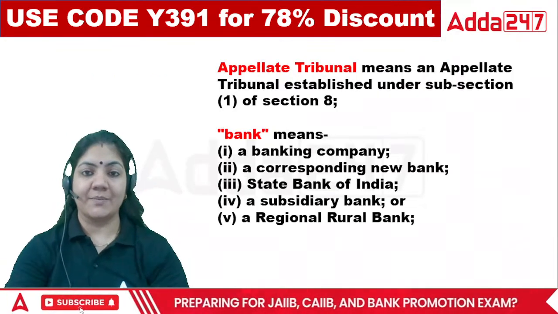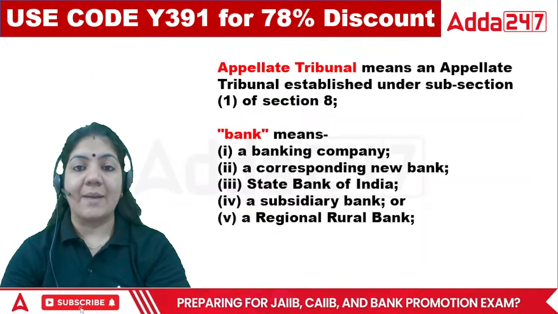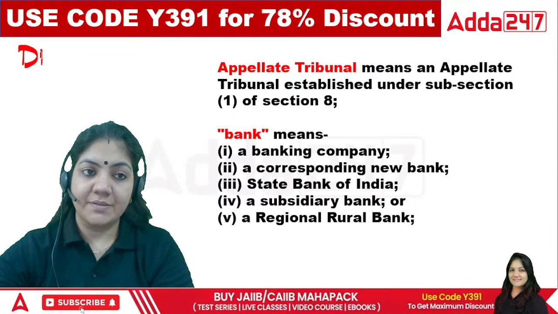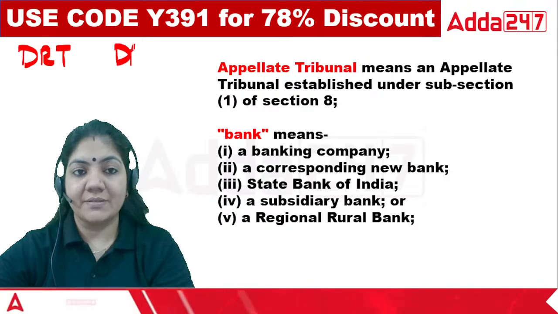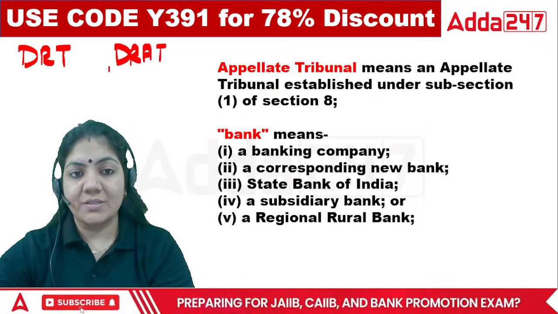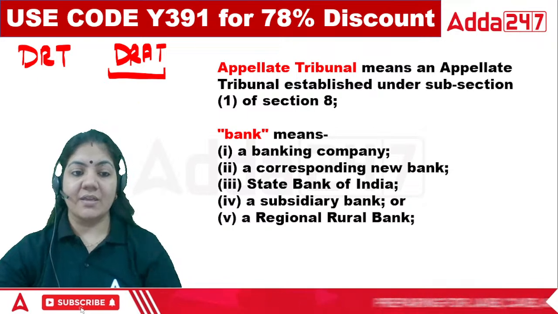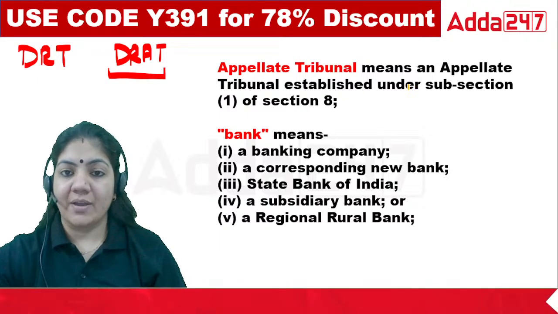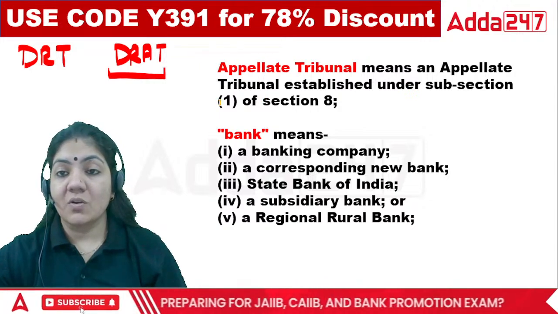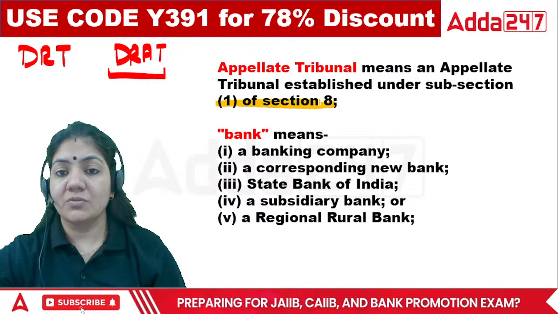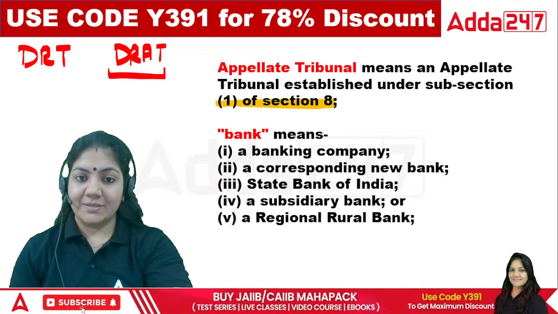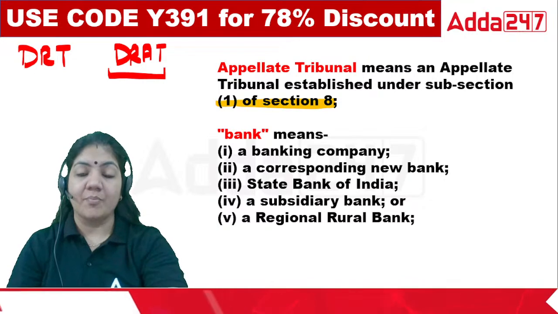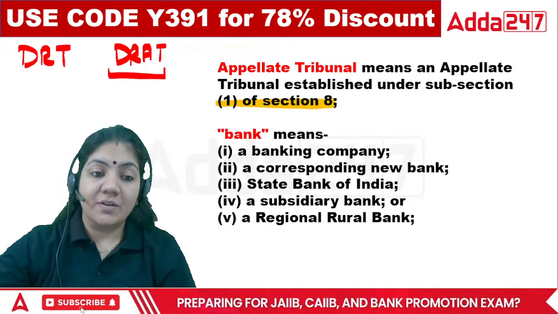Now let's see, first of all, what is the appellate tribunal? As we know, class, in this act there is DRT and there is DRAT. So DRAT is basically the appellate tribunal. Appellate tribunal means the tribunal mentioned in clause 1 of section 8. No need to refer to section 8, only understand that the appellate tribunal is basically the DRAT. That's it.